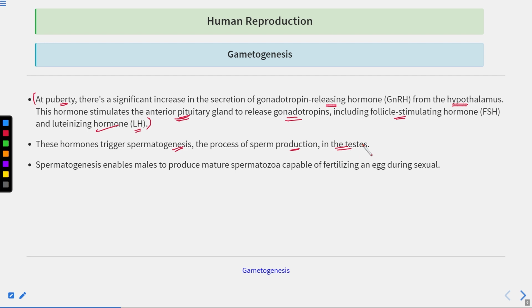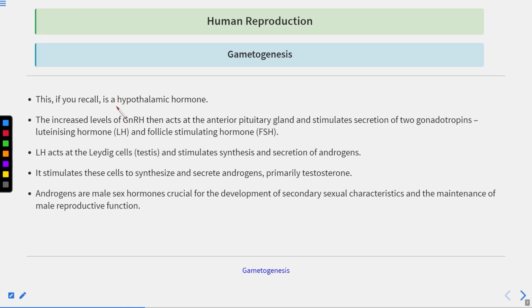And where in the testes? In the seminiferous tubules. Now spermatogenesis enables males to produce the mature spermatozoa, or the sperm, capable of fertilizing an egg during sexual reproduction. Clear? So the sperm and the egg will fuse with each other and form the zygote, which is the unicellular diploid structure, and from the zygote the embryo will be formed, and from the embryo the new individual will form. Okay, clear?